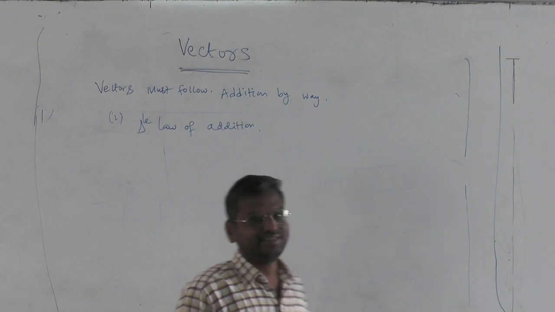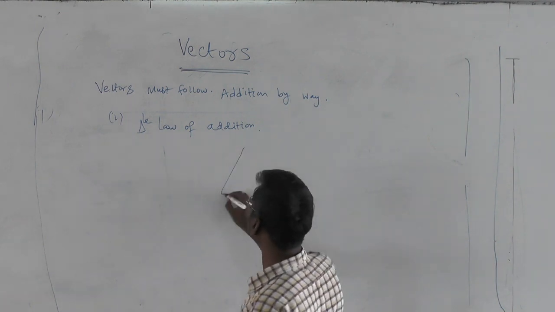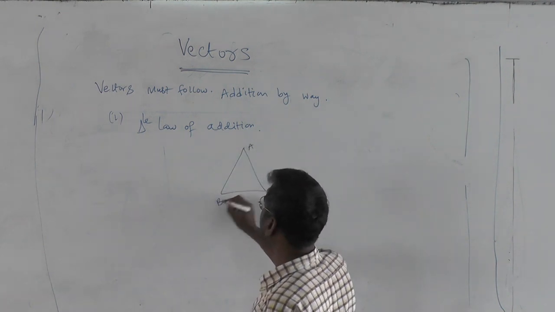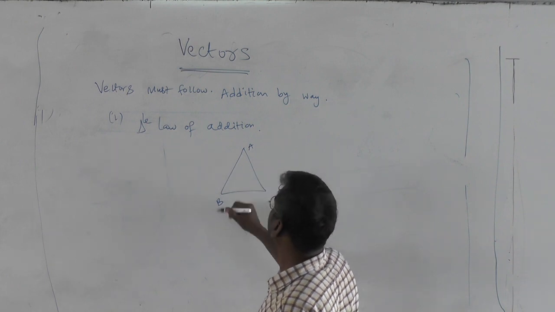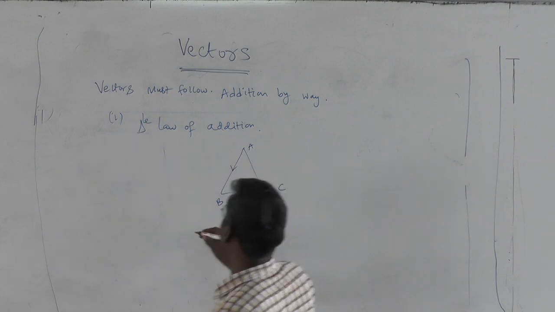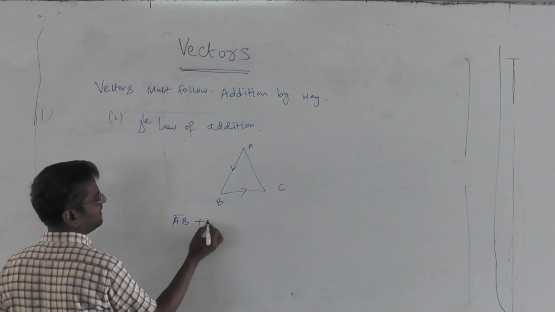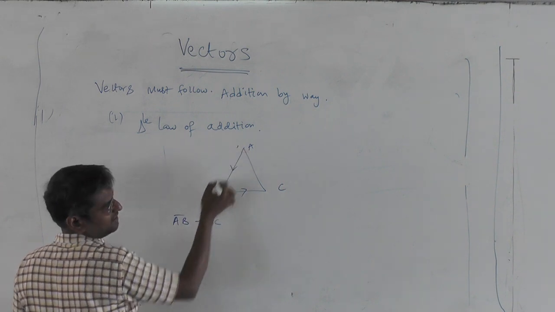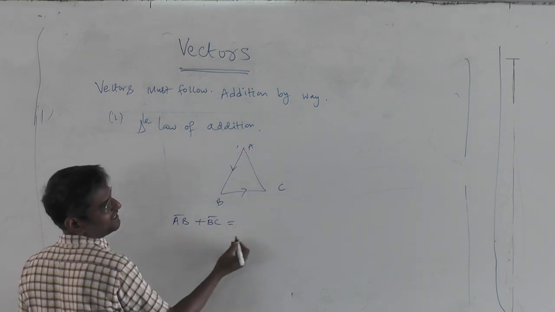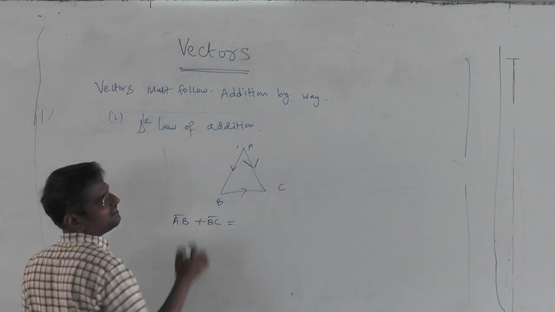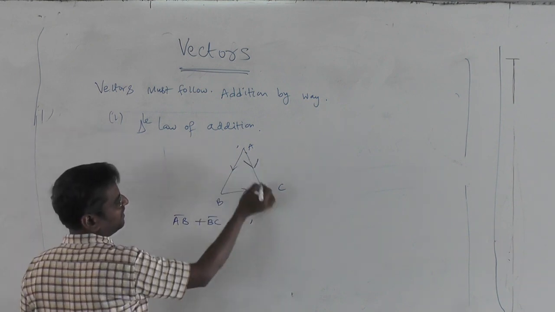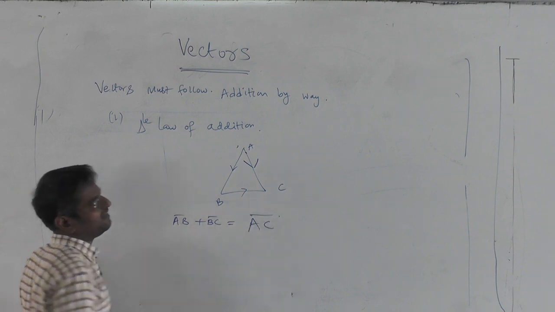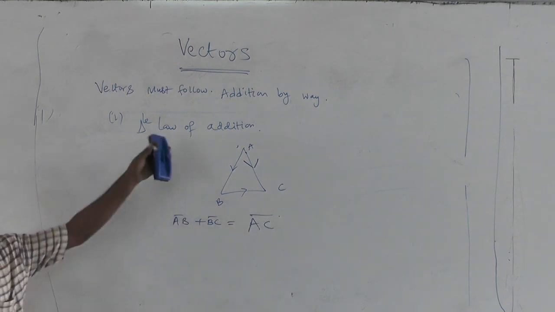Triangle law of addition. And what is that? If you take a triangle, I'll simply write it as AB bar plus BC bar in one direction is exactly equal to the AC bar in the opposite direction, right? AB bar plus BC bar is AC bar.